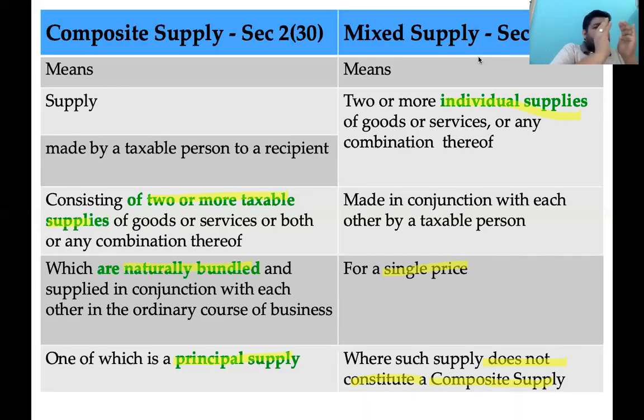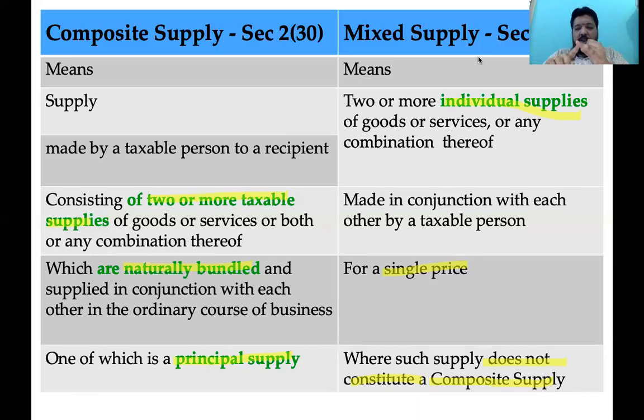If your transaction is a single supply, one item you sold, you received money, matter ends there. Two items are involved, and then the need for composite supply comes. If it is a composite supply, matter ends there. In case it is not a composite supply, then make the test: is it two or more items? Is there a single price? And it is not a composite supply, it will be treated as a mixed supply.